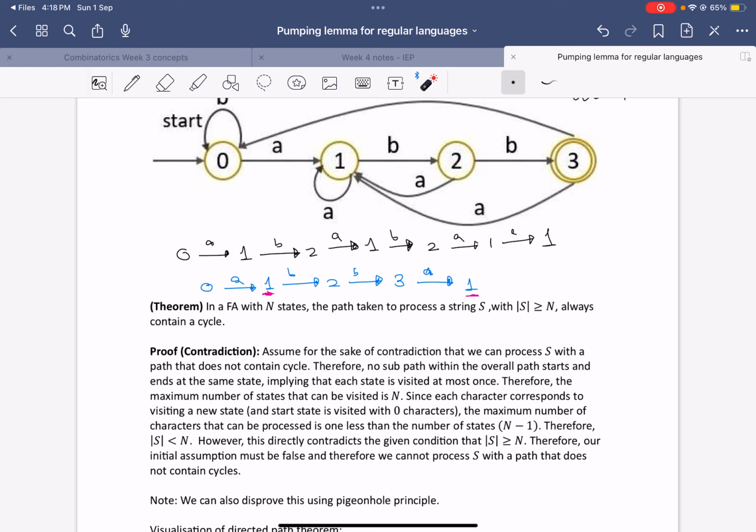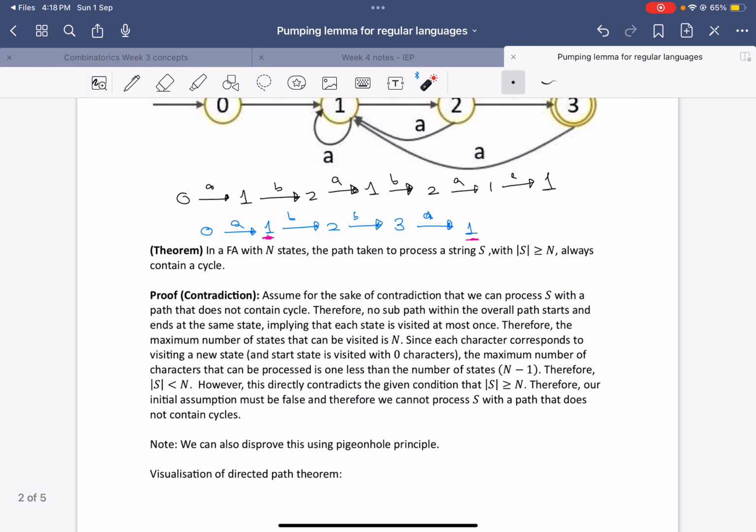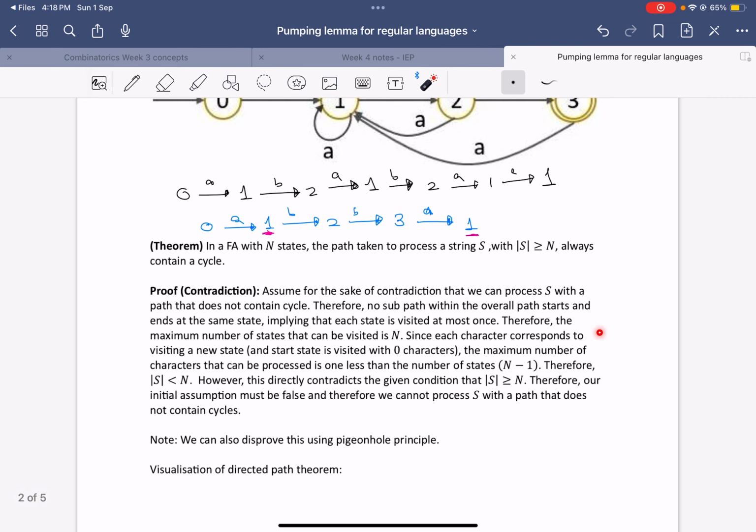So that's going to be the idea for this proof. All of this entire paragraph is that we will revisit some state at least once.